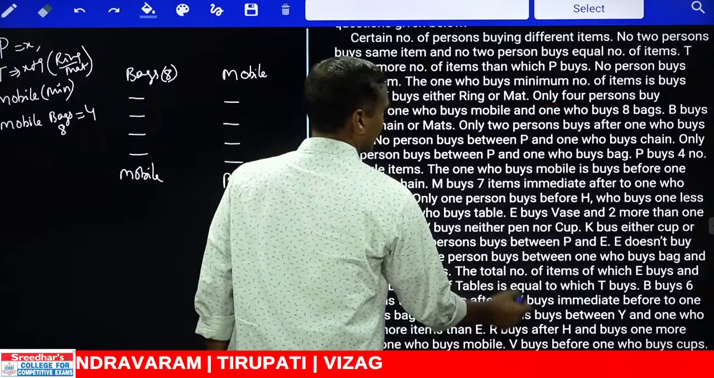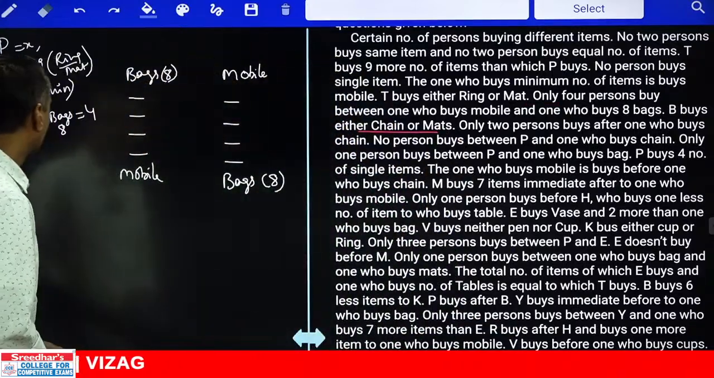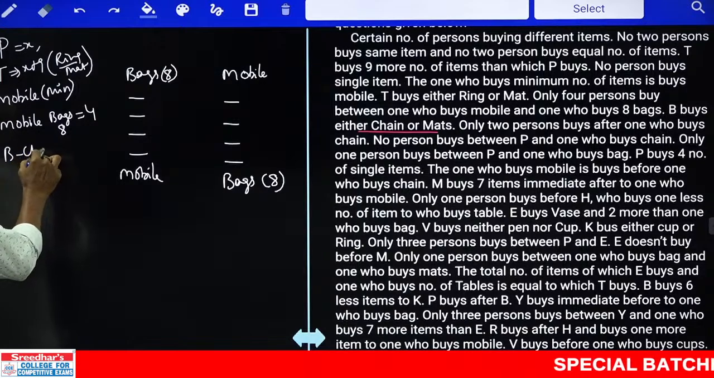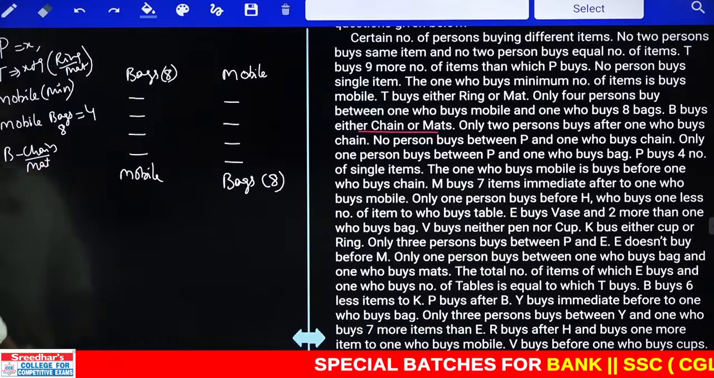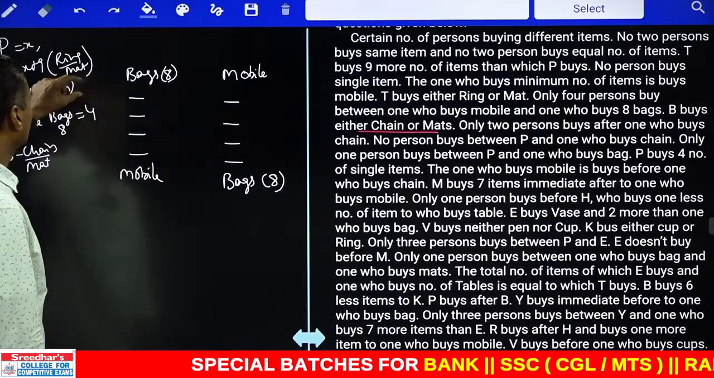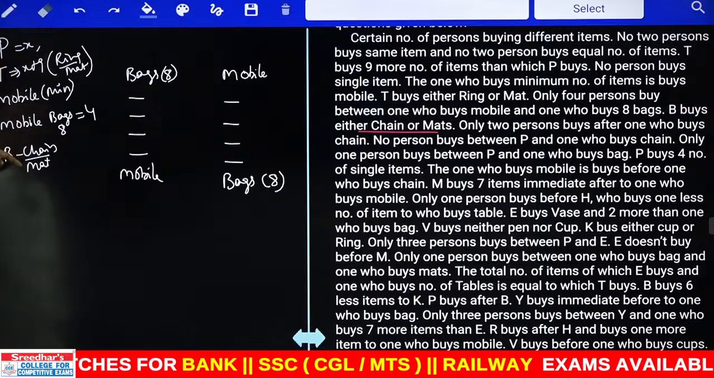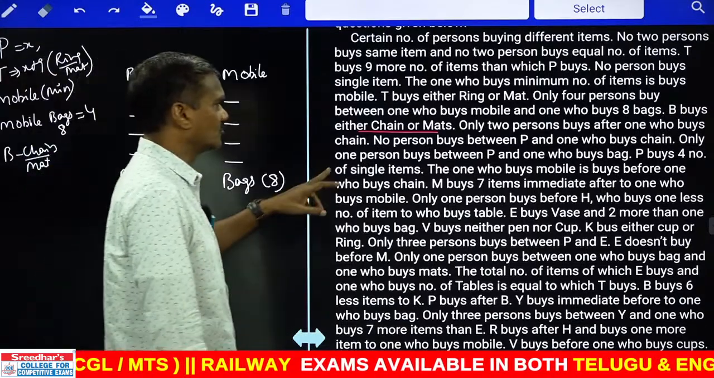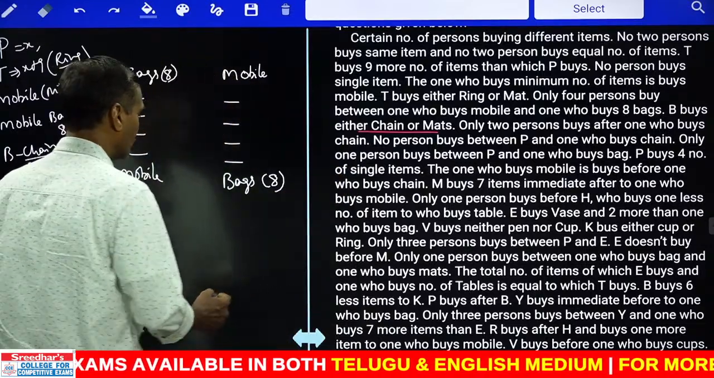And at the same time, B buys either chain or mat. What is B buying? B buys either chain or mat. Earlier, T buys either ring or mat. Isn't it? One of these two must be mat, and the other is the other item. Then there are only 2 persons after the one who buys chain.